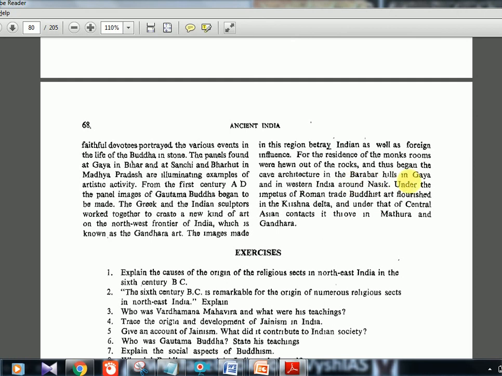So Barabar Hills in Gaya is again an art and culture topic. It is the rock-made residence, the cave kind of residence, of the Buddhists. You know something called Viharas and Chaityas in Ajanta caves, Ellora caves and all. You will know these kinds of terms. Vihara means a place where these people will stay, and Chaitya is the place of worship. And obviously Viharas will be more than the Chaityas. Such statements UPSC has asked in the past, that's why I am telling you. This is the entire thing about this chapter.